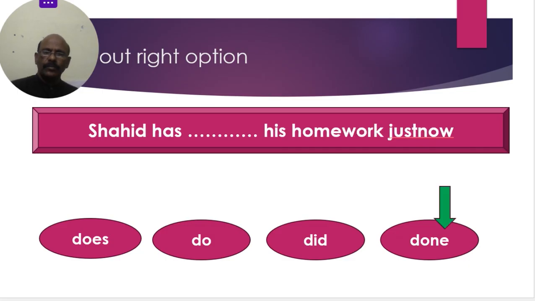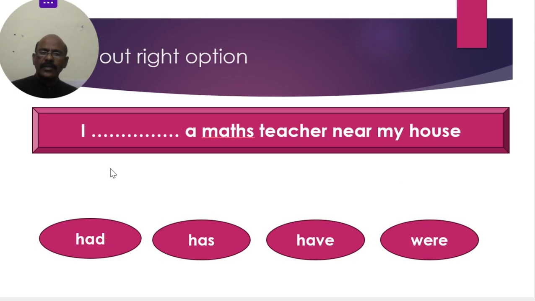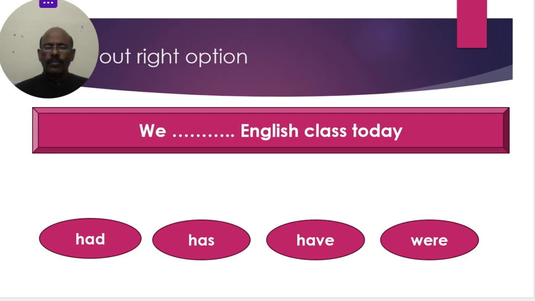Next. "I dash a math teacher near my house." I and plurals with have forms, using present tense only: have. This is a sentence of the present tense. I have a math teacher near my house. Next. "We dash English class today." Present tense only. I and plurals take have. We have English class today.